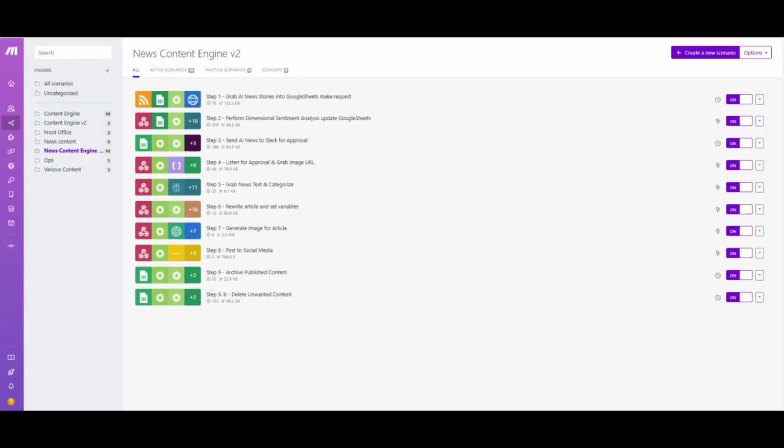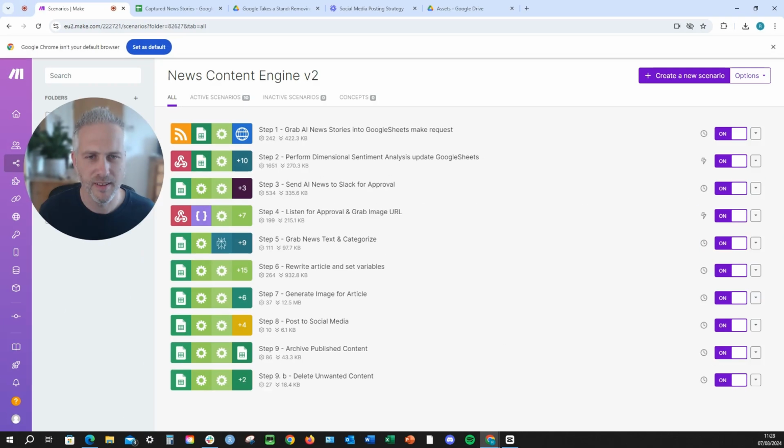The system I've just shown you relies more on scheduling in the later steps. I've done this to make it easier to explain for this video. However, you can also use webhooks instead. So once you approve a story, it will go straight through to posting on social media, and that might work better for other people. I have created another version of the system, which you can see on the screen, that does just that.